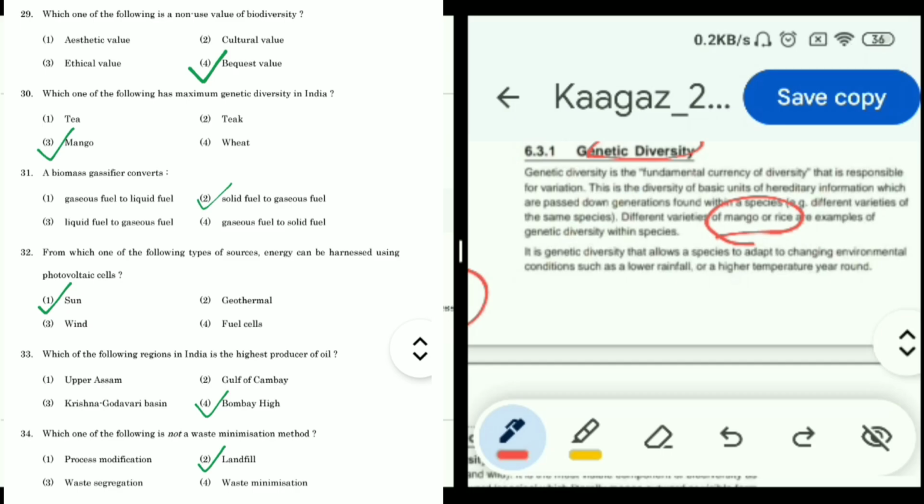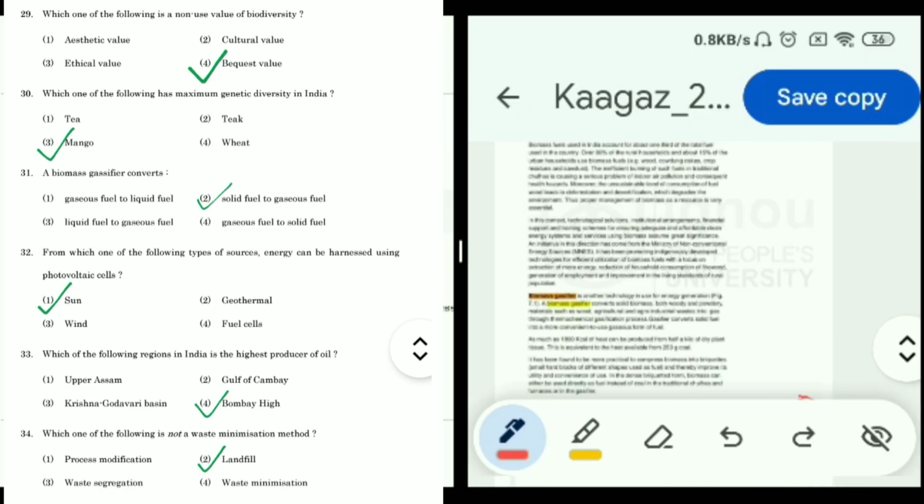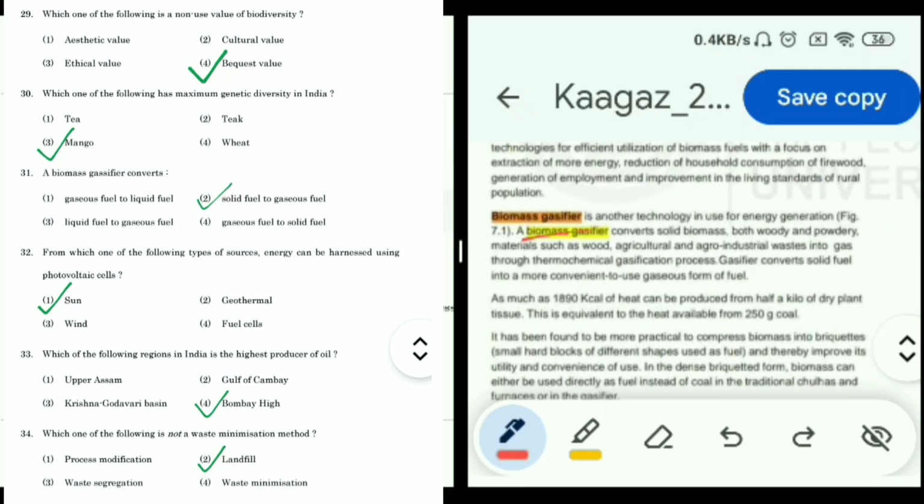Now question 31, a biomass gasifier converts. Options are gaseous fuel to liquid fuel, solid fuel to gaseous fuel, liquid fuel to gaseous fuel to solid fuel. So this answer we can see on page number 125 of Unit 7. A biomass gasifier converts solid biomass into gas. So a gasifier converts solid fuel into a more convenient to use gaseous fuel. So option 2 is the correct option.